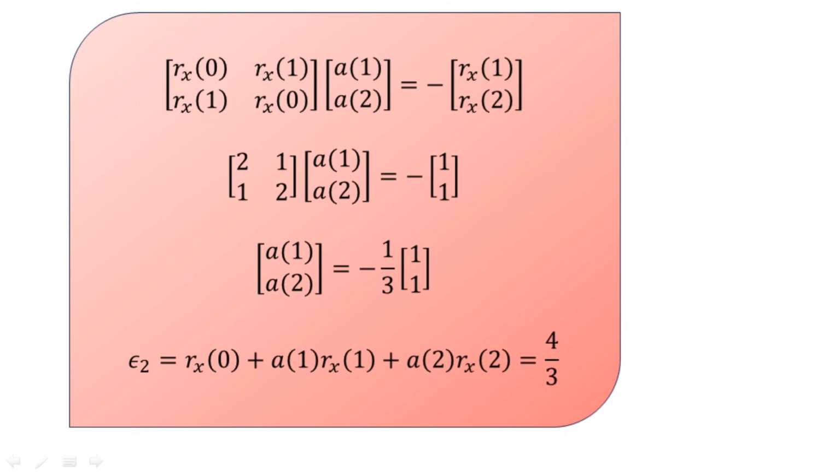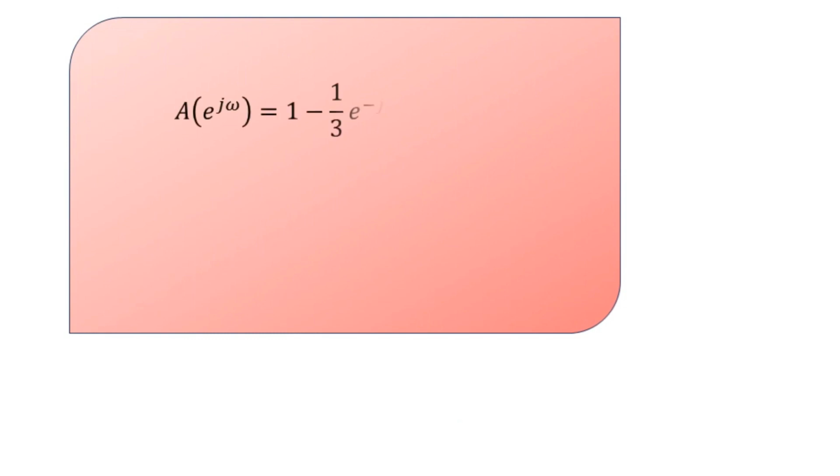Now these values that we have determined can be used, and the model for this AR process can be shown in the Fourier domain like this. The mathematical expression for capital A as a function of e to the power j omega is equal to 1 minus 1 by 3 times e to the power minus j omega minus 1 by 3 times e to the power minus twice j omega. Here it is represented in the frequency domain using the Fourier transform. We can also use the Z domain to represent the same.